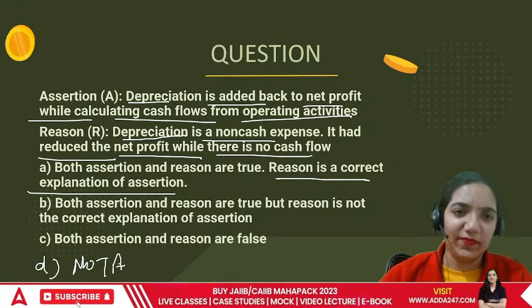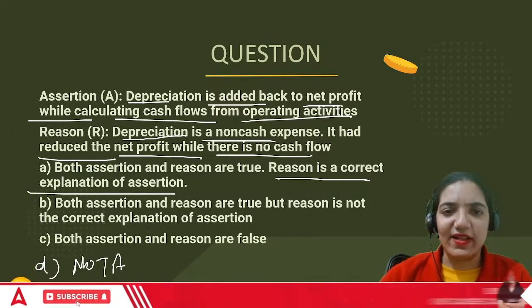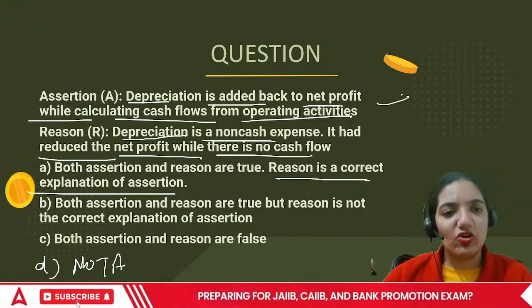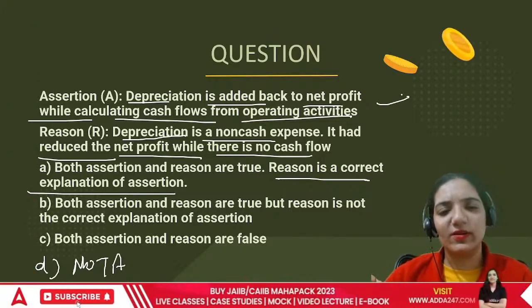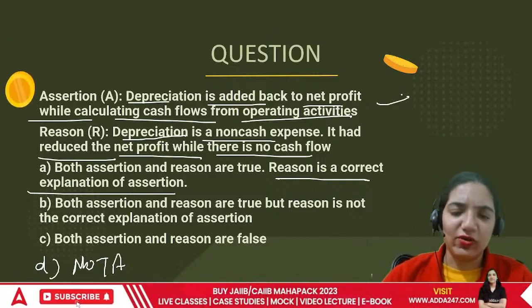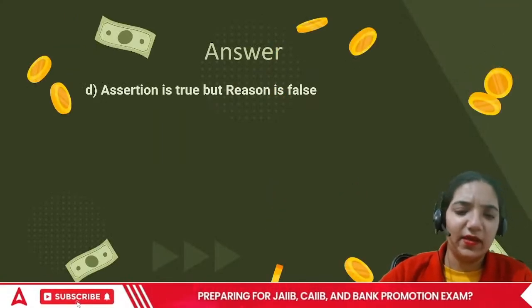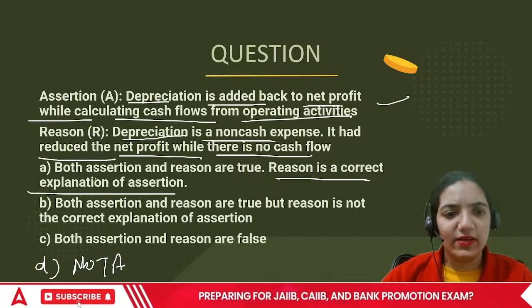None of the above. Depreciation is added back to NP while calculating the cash flow. That is true because it's a non-cash expense. But depreciation is a non-cash expense. It had reduced the net profit while there is no cash flow. So I think I'll go for both the correct points. No, the answer is C only.